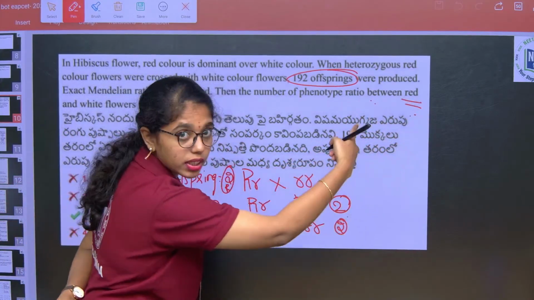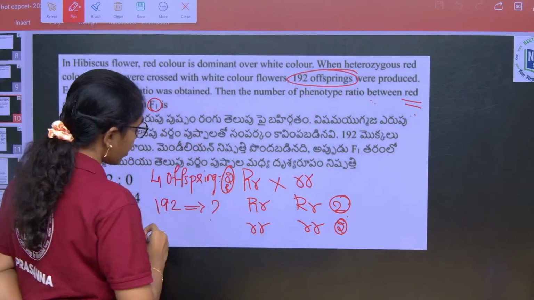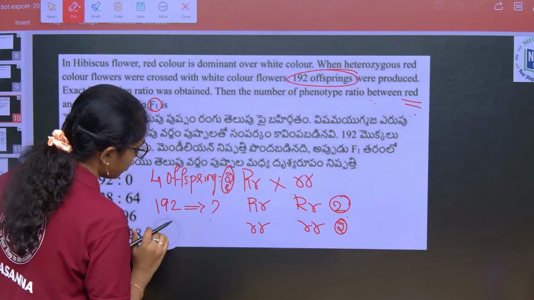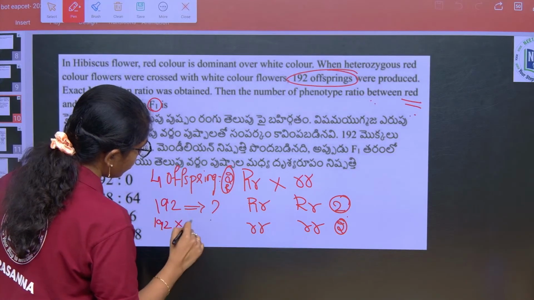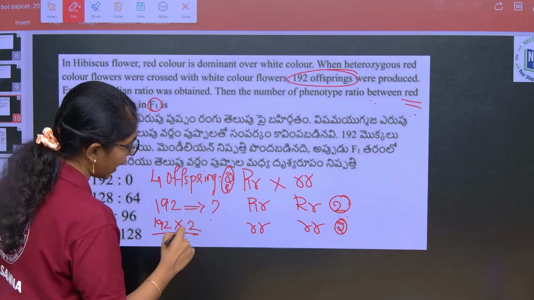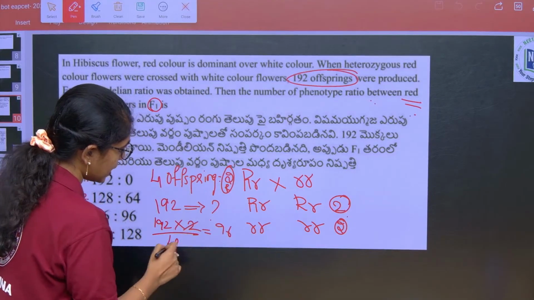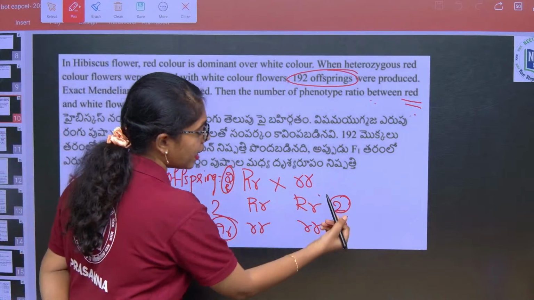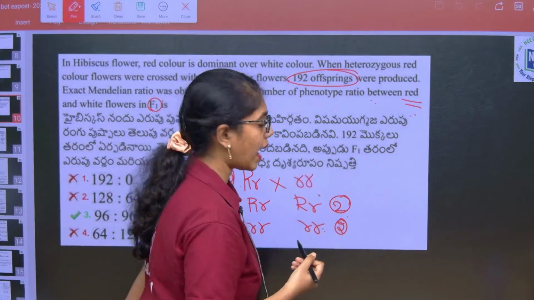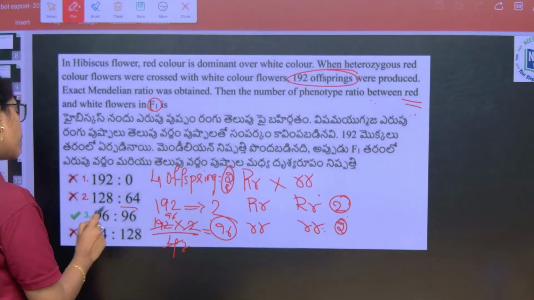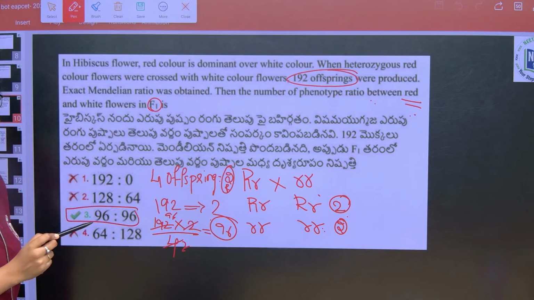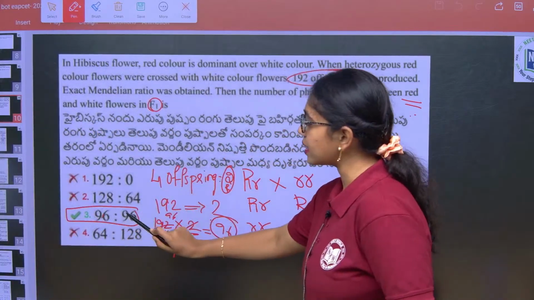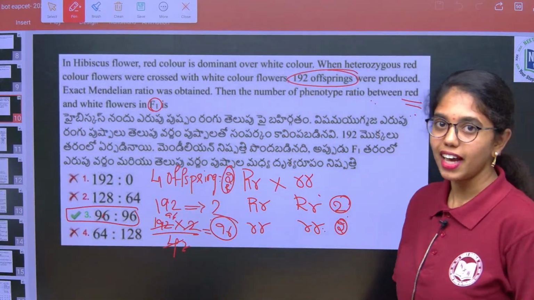First we will find this out. This is how you have to apply it. So 192 into 2 by 4, the answer you will get is 96. 96 red and 96 white flowers will be there. Just by looking at it you can answer, because it is a test cross, that is 96 is to 96 will be the answer.